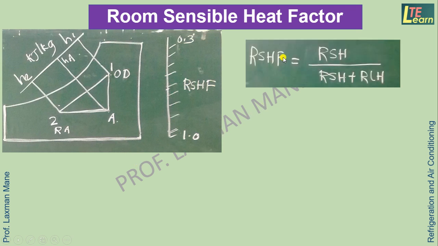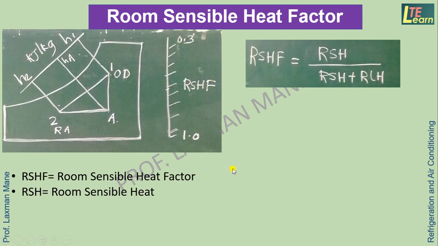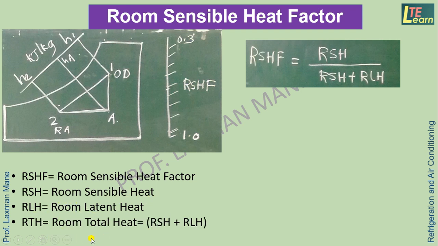So the room sensible heat factor, by the formula, is the ratio of room sensible heat to total heat, meaning the summation of room sensible heat and room latent heat. Here RSH means room sensible heat, RLH means room latent heat, and RTH means room total heat, that is RSH plus RLH.